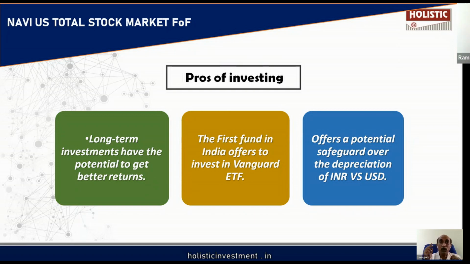So this fund will have two types of return. The first type of return is when the US stocks in which this fund invests go up, and because of that the NAV goes up. So the first type of return is from the underlying stocks in the US. The second type of return is that the money is invested first in dollars and then in US stocks. If the US dollar appreciates, again it will reflect in the NAV. This is the second type of return. Currency appreciation is another return for this fund. This fund will have two return components.